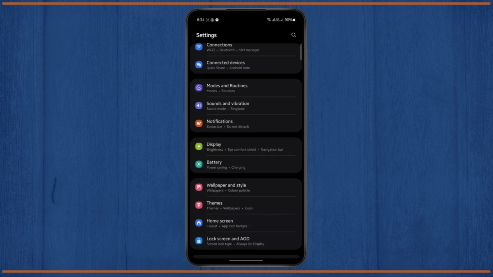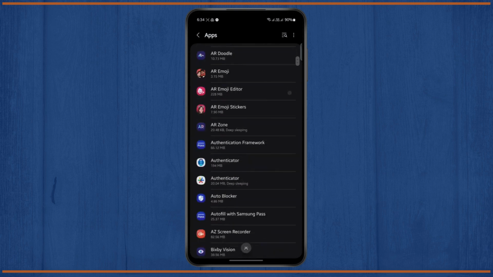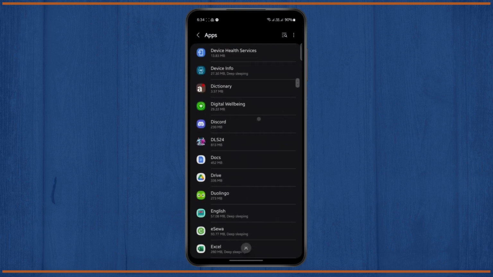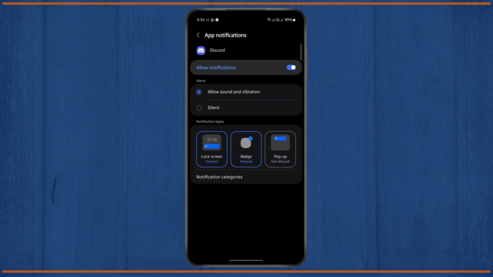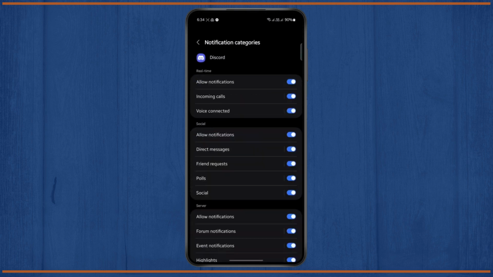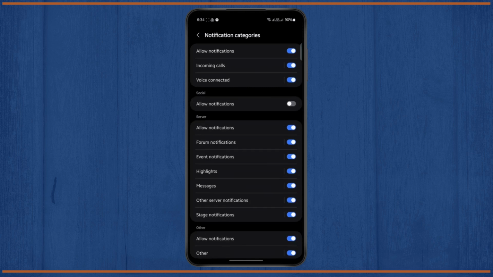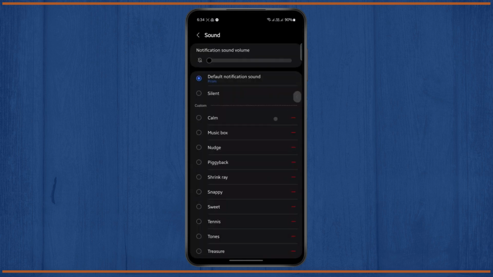Now let's check. If we go back to our app settings, I'm just going to open my app settings right here. Then I'm going to open Discord again for the same reference. If I open Discord and go to notifications, now I have the notification categories. So if I tap on it, I can change my real-time notifications, my social notifications, and my direct message notifications, and I can choose different sounds from here as well.